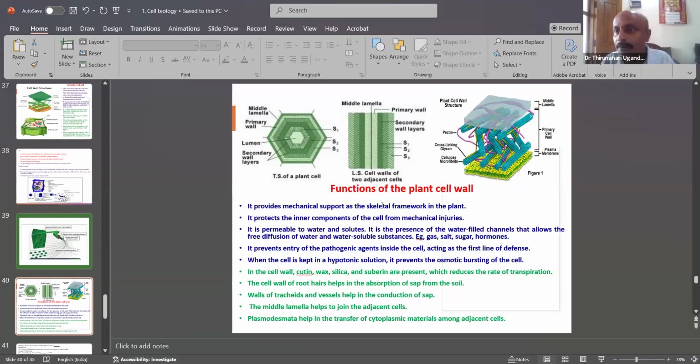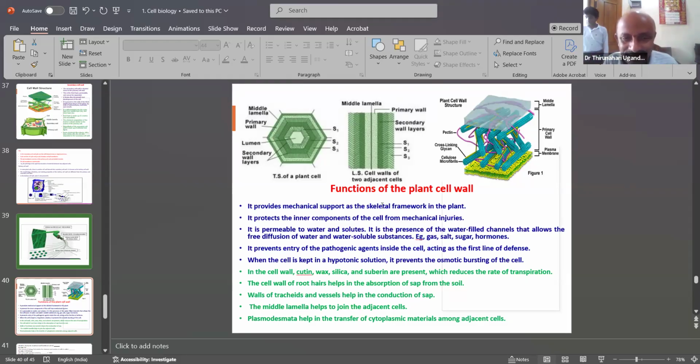Animals have muscle-type structures, but plants are not like that, so the shape is made by the cell wall, which is present as a particular specific type of cell wall. It is also important for protection. It protects the inner components of the cell from mechanical injuries. These mechanical injuries are majorly pressure or water falling, also called rain falling. This is also a protective part.